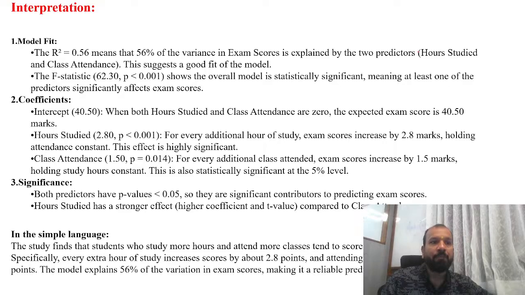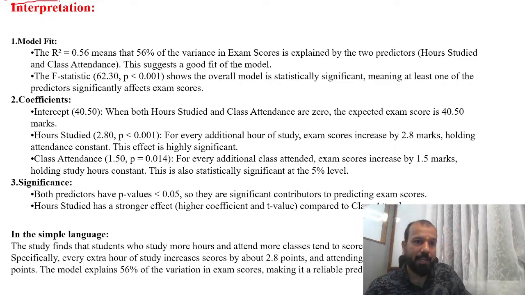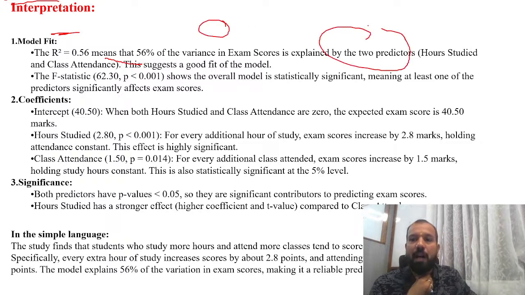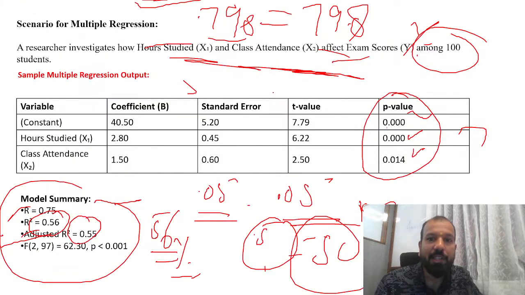Got it? Now interpretation. What I've told you for R square also: 56% means 56% of the variance in the exam score is explained by two predictors, hours studied and class attendance. This suggests a good fit for the model. मतलब मॉडल ठीक है आपका. जो F वैल्यू 62.30 यहाँ पर आया था, देखा होगा आपने.